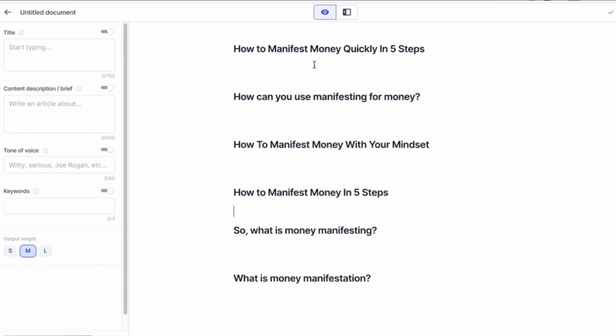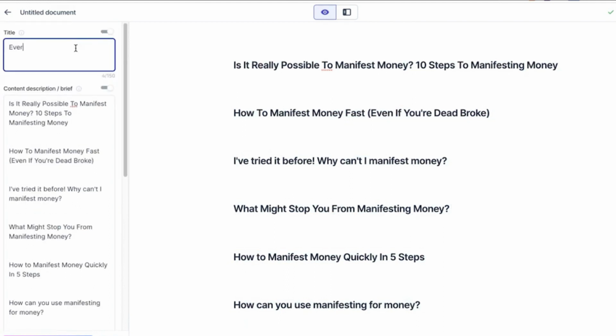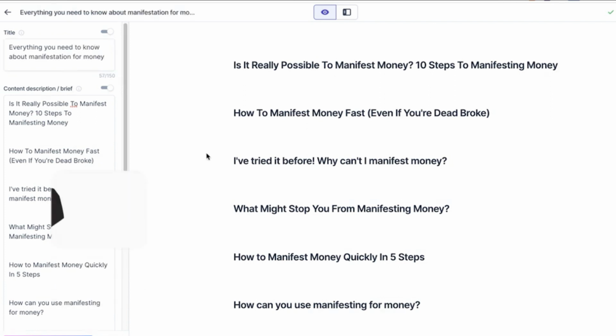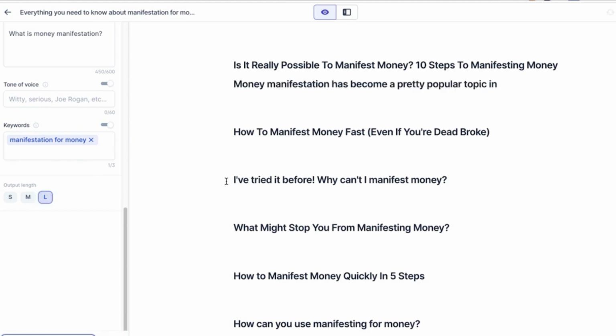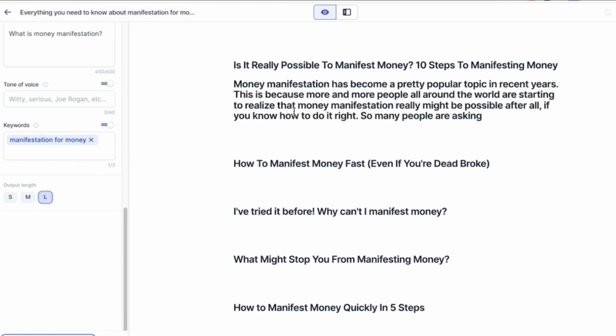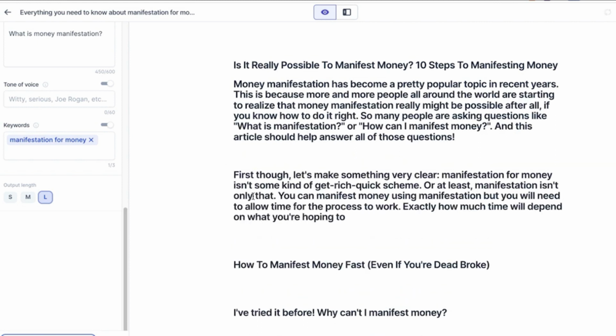On the left-hand side, add your keyword so that the content that is auto-generated will be optimized to rank on the first page. For the content description, paste the same questions. You can give any title that you want. Article length, select L. You will see that this is automatically generating content. Likewise, it will generate the entire article for you.